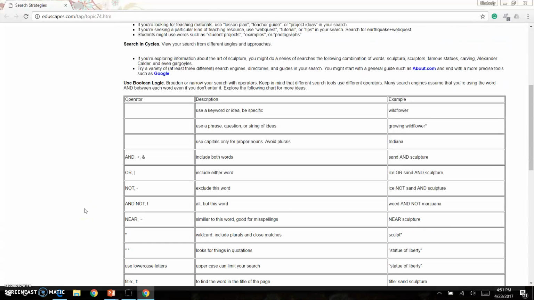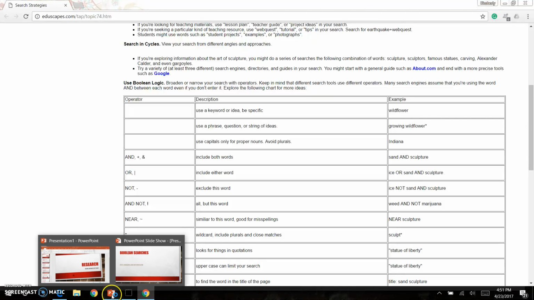As I scroll down, I want you to take a look at these Boolean search strategies. I can add "and" to include both words. For example, sand and sculpture, or to include either word, ice or sand and sculpture, or not. So as we're searching, we can try some of these search terms.